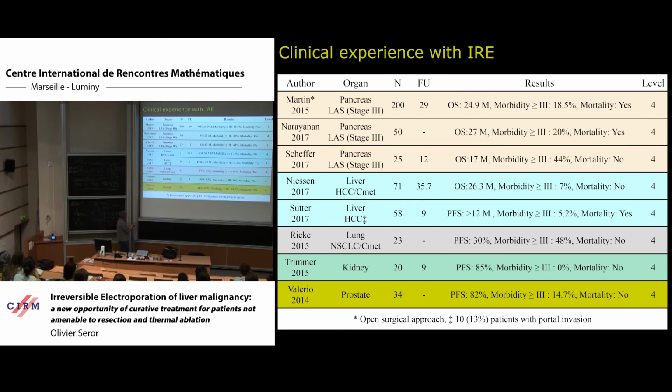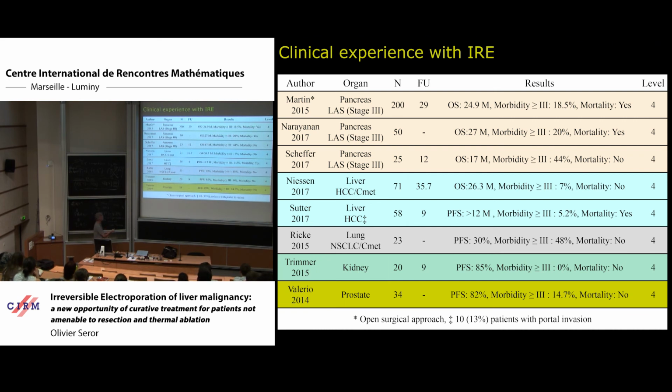This is interesting because prostate, kidney, and pancreas are deep organs, often close to critical structures, and this is sometimes very difficult to treat with thermal ablation, especially pancreas. So electroporation for such areas is very interesting.